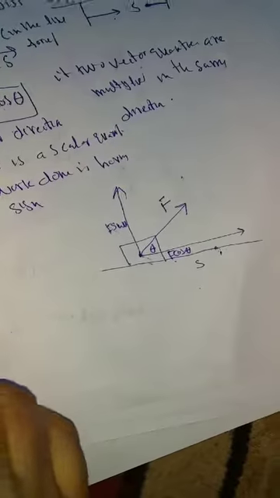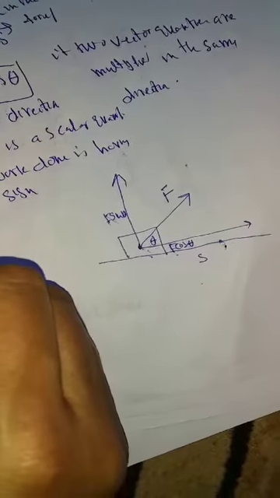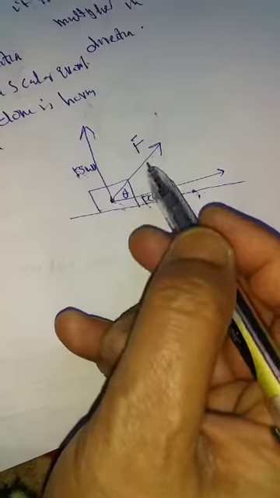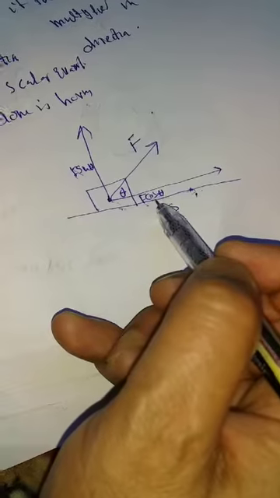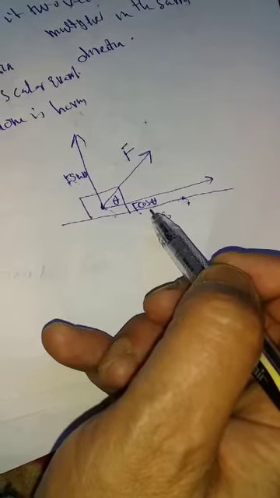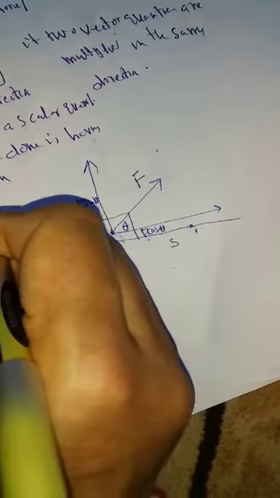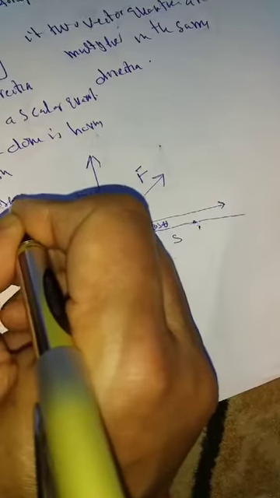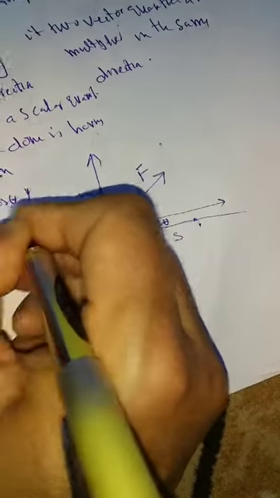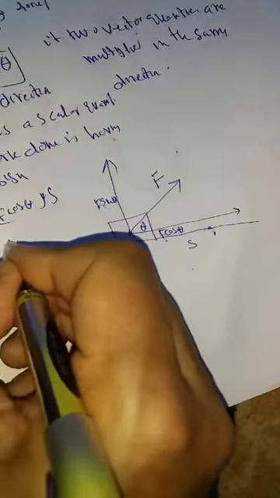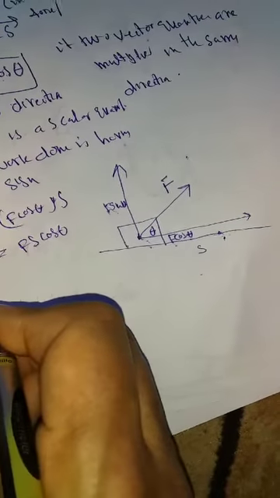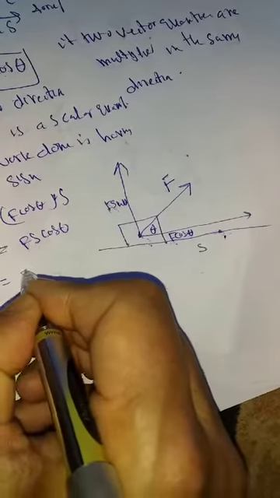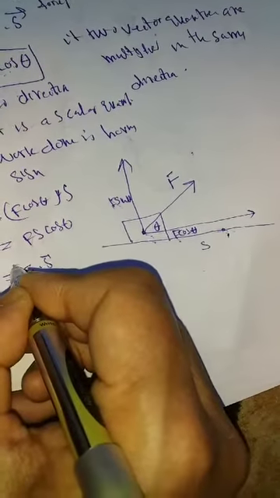Therefore work done is equal to the component of force responsible for the motion. Because the body is moving in this direction, F cos theta is responsible for moving the body. So work done is F cos theta into s, this is called Fs cos theta. Simply we can write work done is equal to F dot s. This is called positive work.